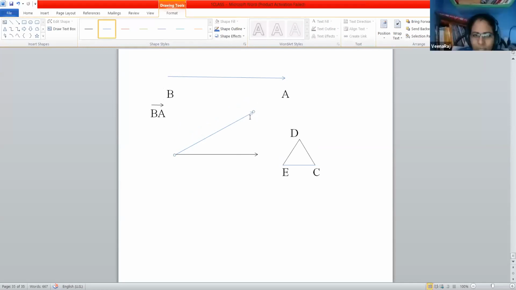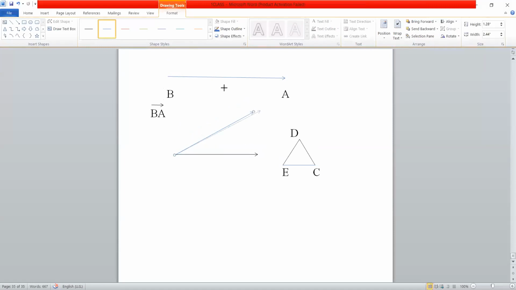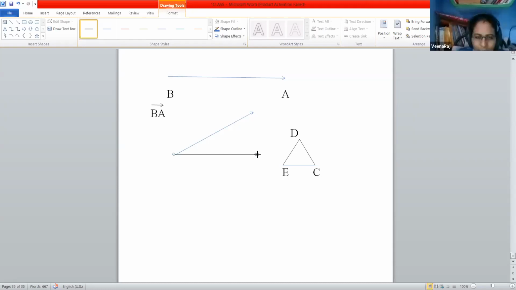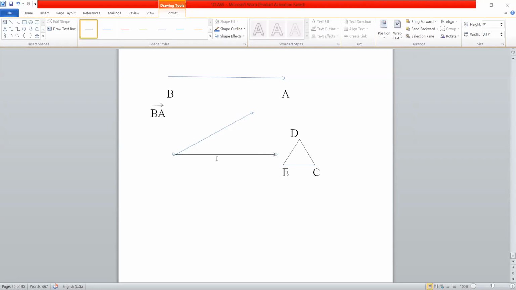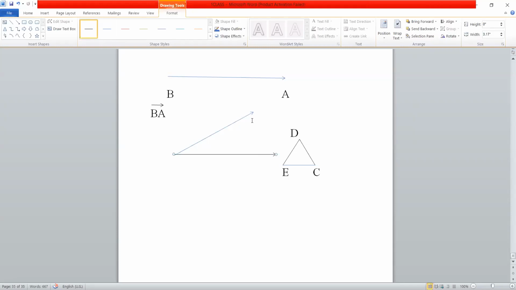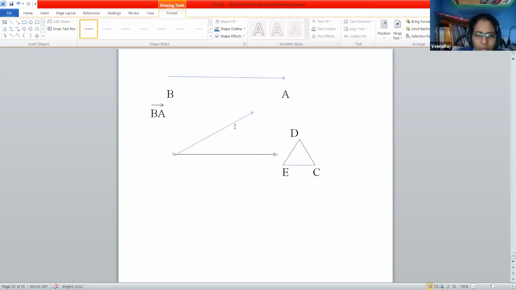From here I can draw, and it can move. This is the terminal ray. The base ray can extend, but you cannot change the position, because we need to observe the angle.